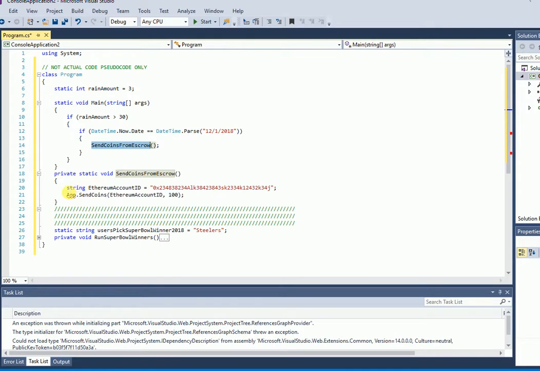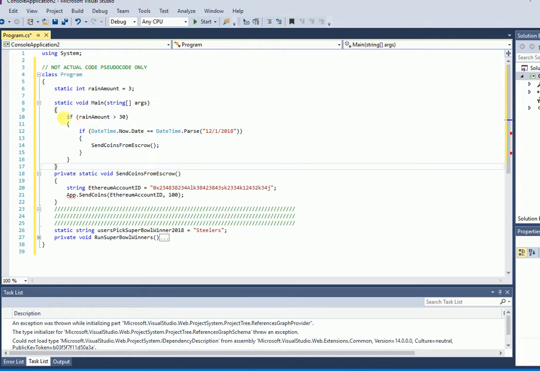But you can see, here's your account ID, and then it would call this function, send this account number 100 coins, and you would get paid. You would look in that account, 3 hours later, you'd have your coins. Nobody could stop it. And you might say, well, how do you send coins? Well, there would be some kind of idea of an escrow account where the money would be there and it can't be touched. There will be 1,000 coins there, and the balance would always have to have more than this. And that's where the idea of an escrow account comes from.